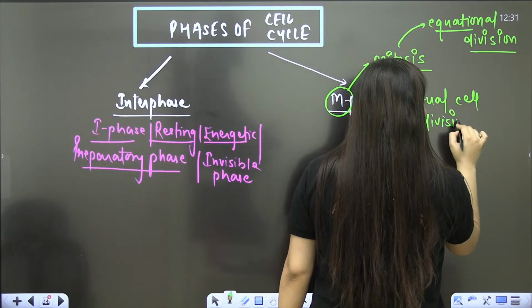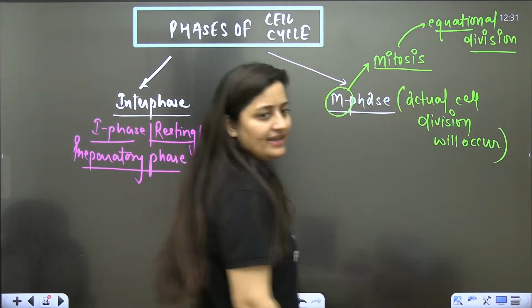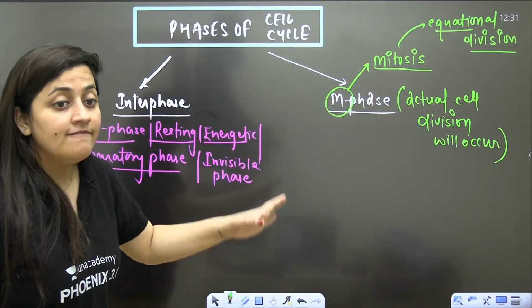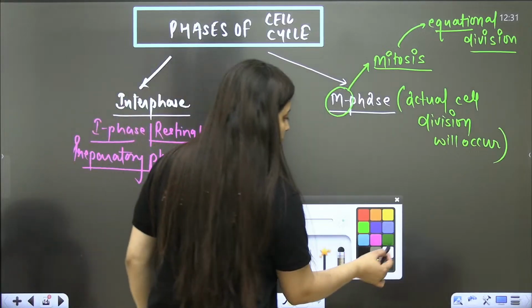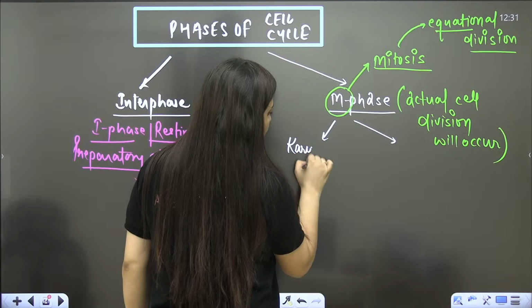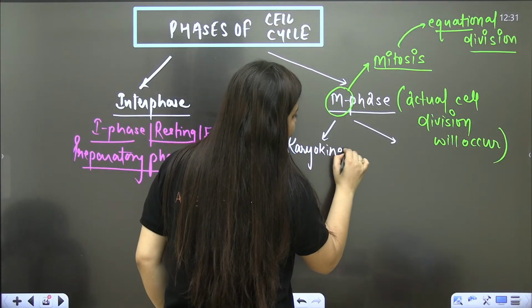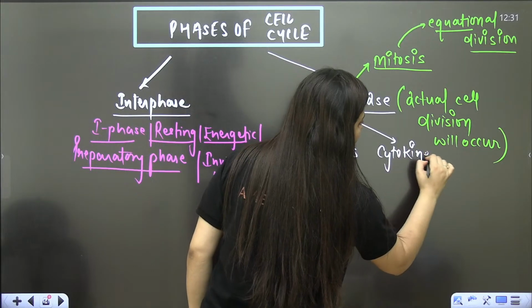Okay, where actual cell division will occur. This is what M phase is. Understood? This is what M phase is, the actual phase where the cell division occurs. It's the equational division. So in M phase, we will see firstly there is the nuclear division, that is karyokinesis, students, and then there will be cytokinesis, that is cytoplasmic division.